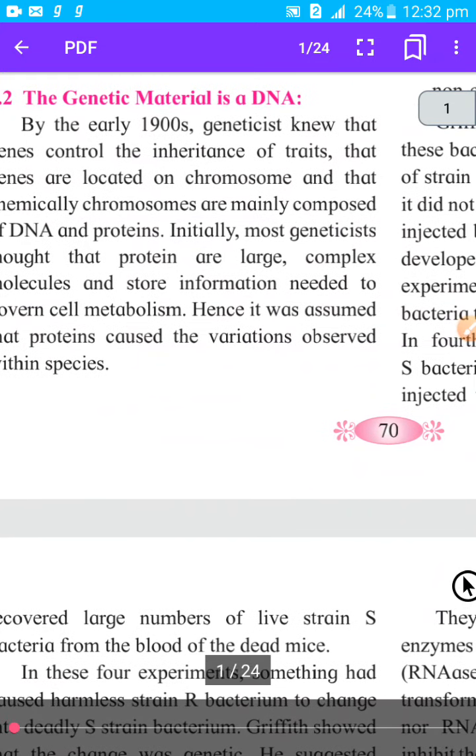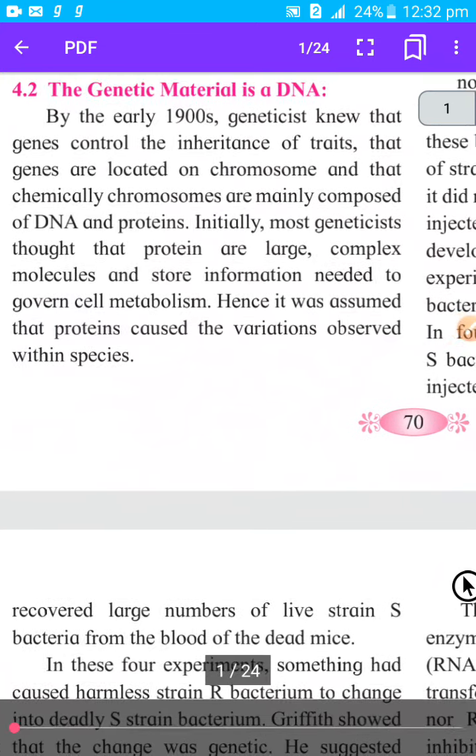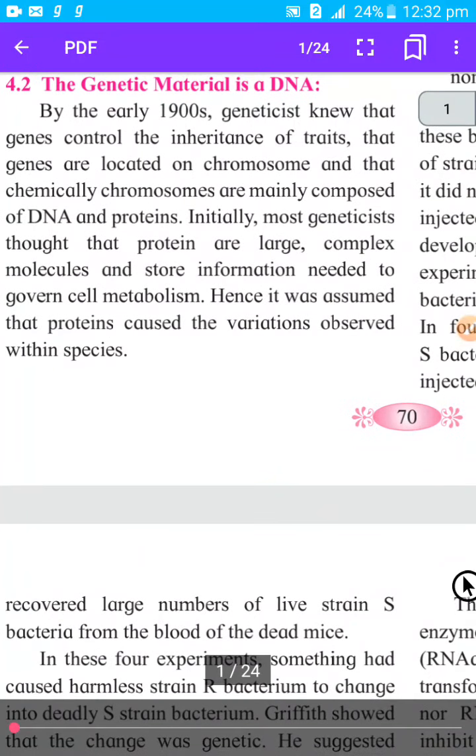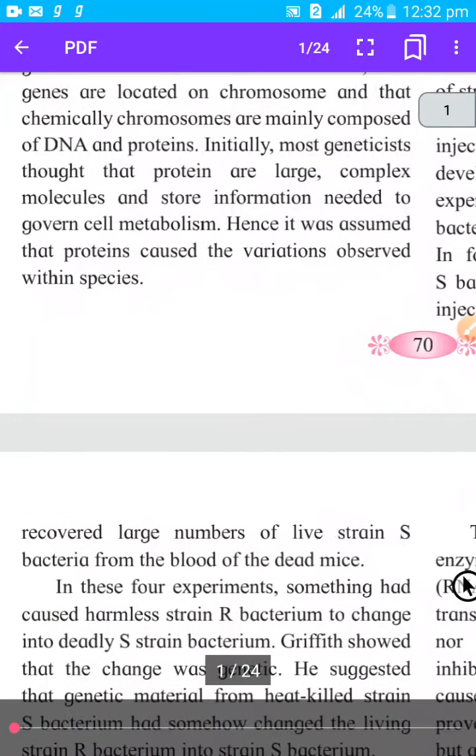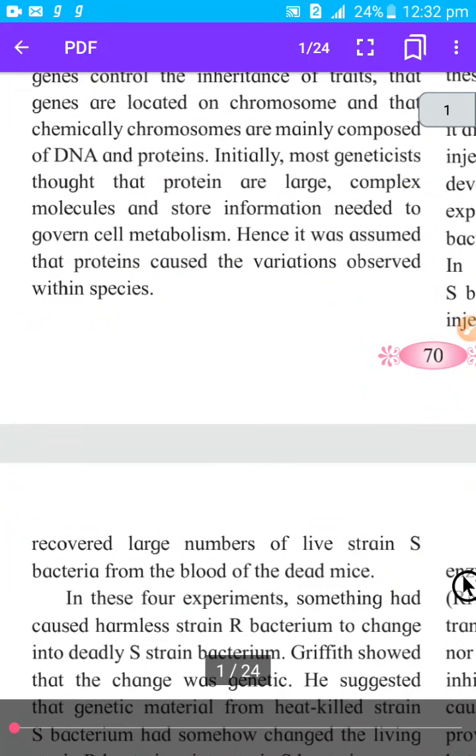Initially, most geneticists thought that proteins are large complex molecules and store information needed to govern cell metabolism. Geneticists are scientists who study genetics. They thought that proteins are large and complex, and must store the information needed for metabolism, which means the various physiological processes that take place in the cell are governed by these proteins. Hence it was assumed that proteins cause the variations observed within the species. Variation means some changes are there.